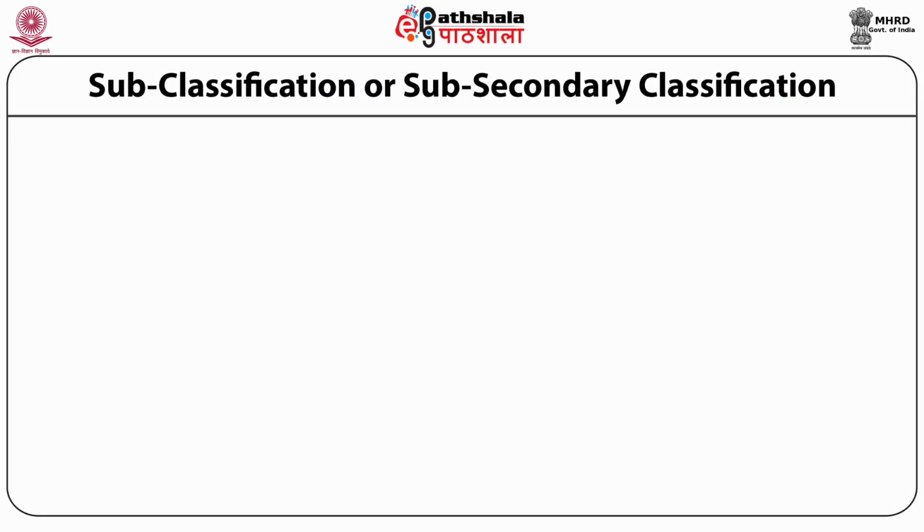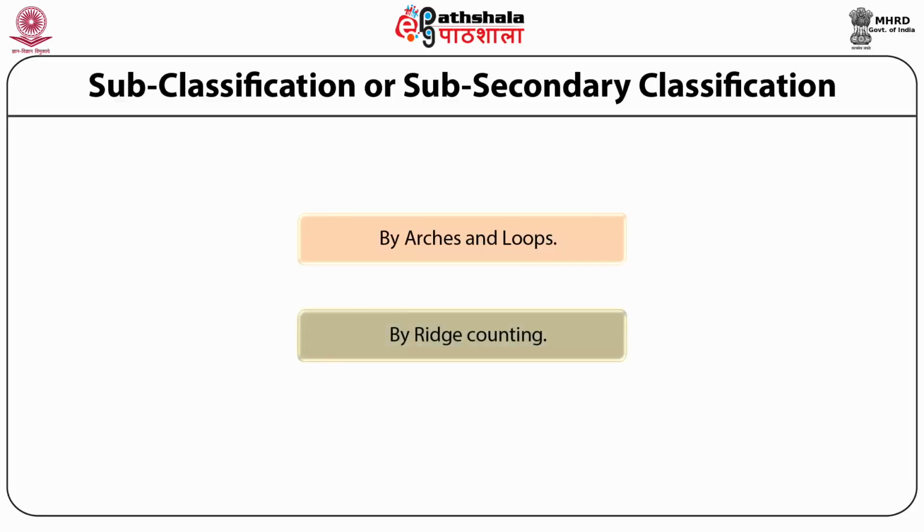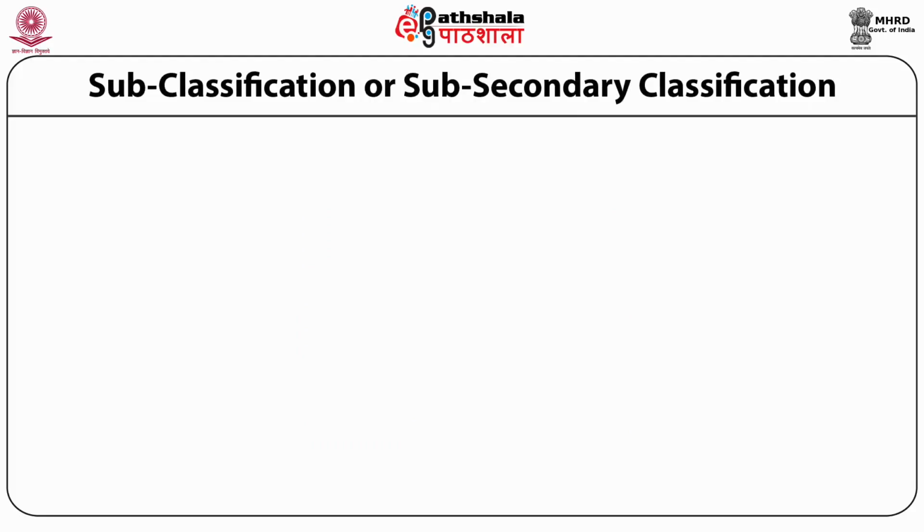Now I will tell you about the subclassification, or subsecondary classification. It can be classified on the basis of the presence of arches and loops, by ridge counting, and by ridge tracing. First, I'll be talking on the basis of arches and loops.